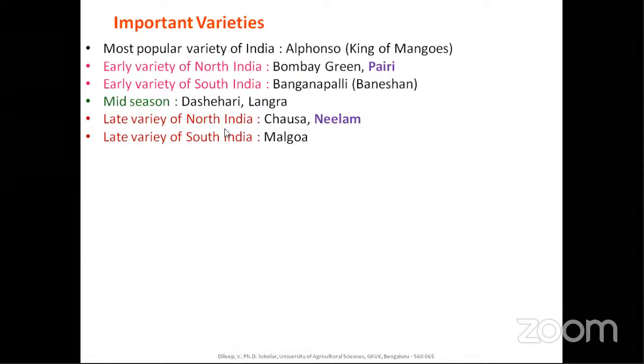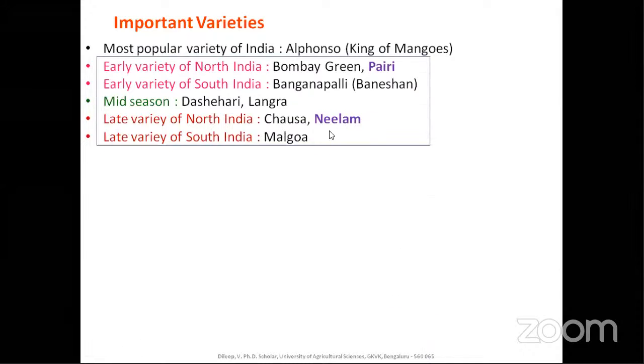And the late variety of North India is Langra, and the late variety of South India is Malgova. So you have to group according to these things. You know the varieties early, mid and late have come here, so just note them down in one place.